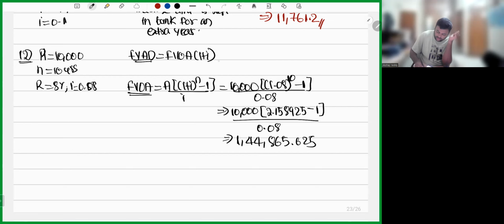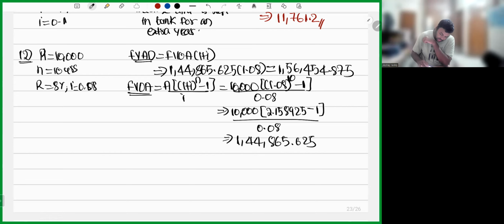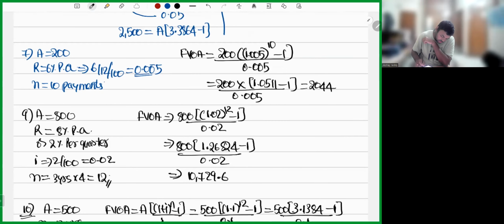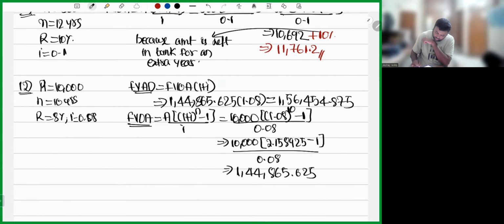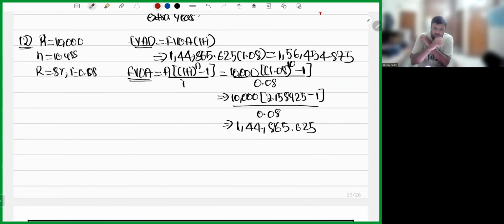For ordinary annuity, I'll multiply with 1 plus I. 1,44,865.625 into 1.08, that is 1,56,454.875. So approximately, I'll say the answer is option A, 1,56,458.88. Okay. So I hope the point is clear, everybody.